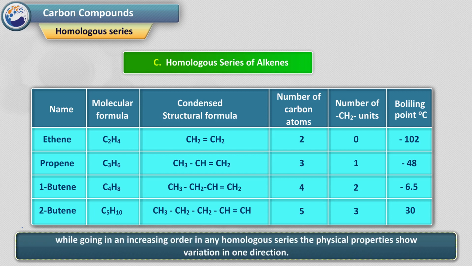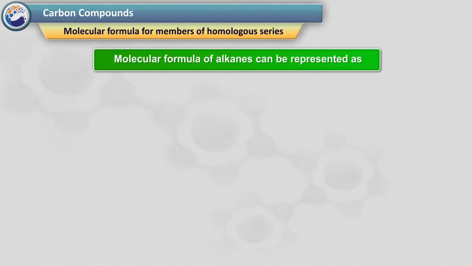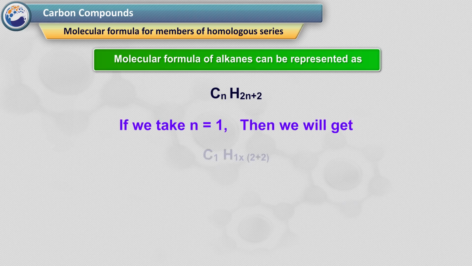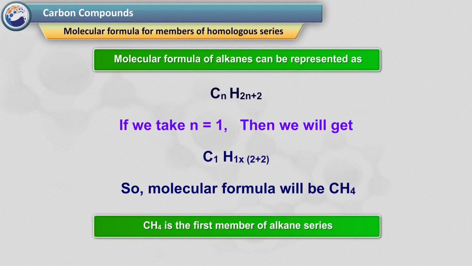3. All the members of a homologous series can be represented by the same general molecular formula. Molecular formula of alkanes can be represented as CnH2n+2. If we take n equal to 1, then we will get C1H(1×2+2). So molecular formula will be CH4. CH4 is the first member of the alkane series.